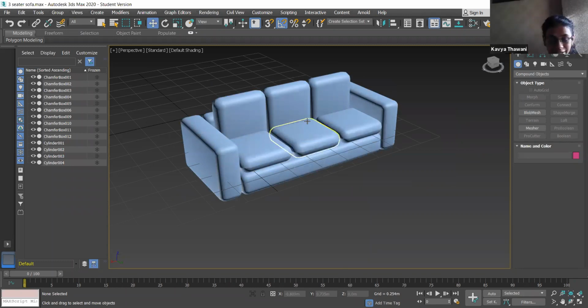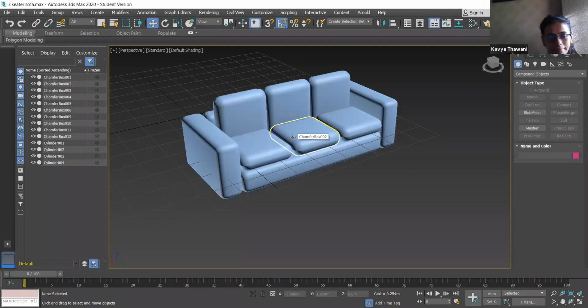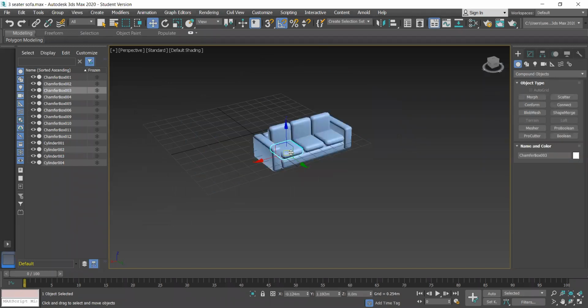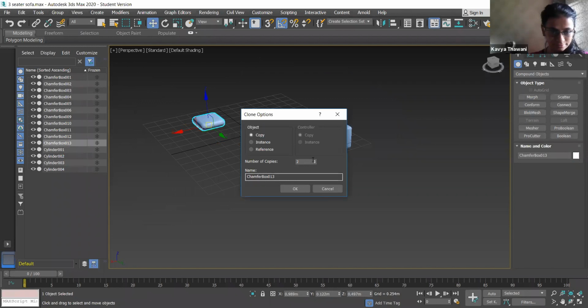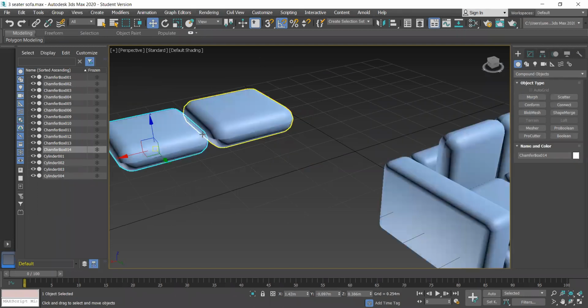Which problems were you facing? About the alignment. Suppose I copy this one portion over here, and I want these two edges to be matched in one line.